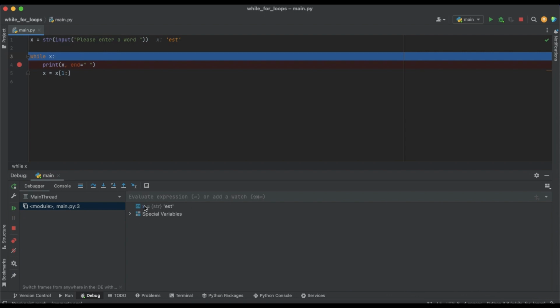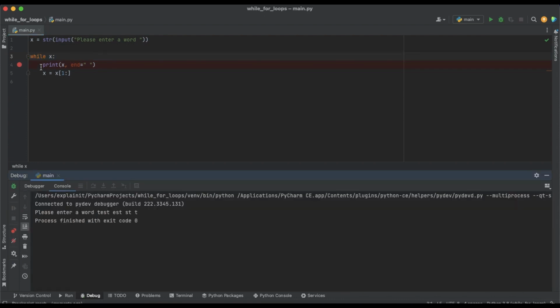And now our x has changed and it's est. And we do the same until our x is now t, and then next time our x is an empty string, so x is false, and then our loop stopped. So we don't go to the print anymore because our condition is false.